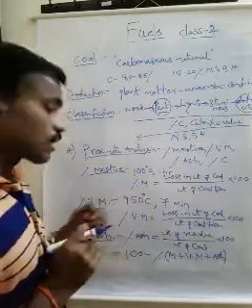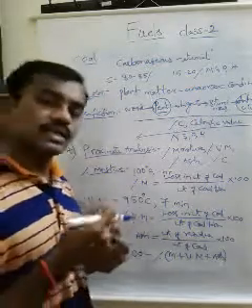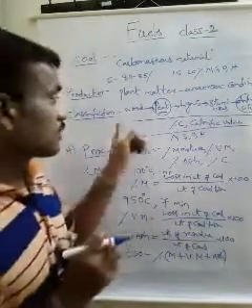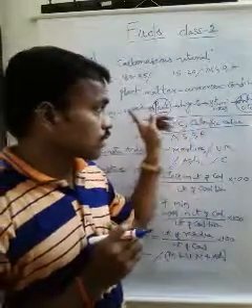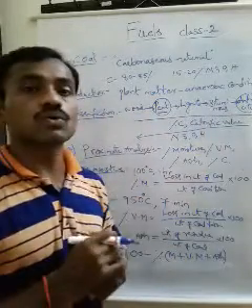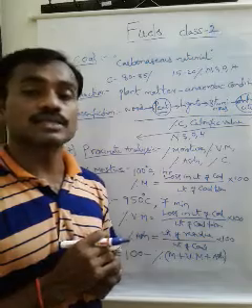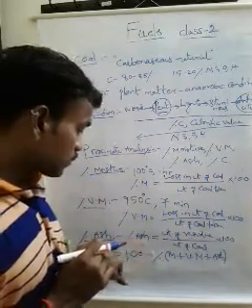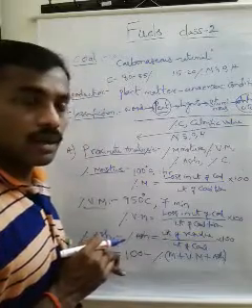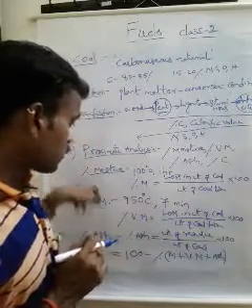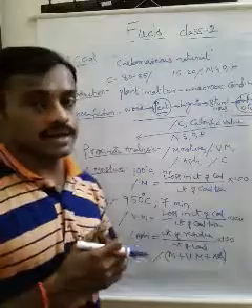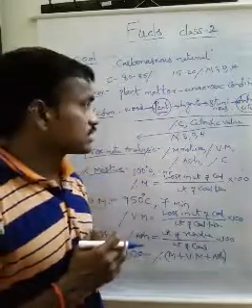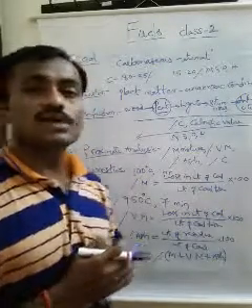Next one, carbon percentage. With increase of carbon percentage, calorific value of the fuel or coal increases. So good coal should contain high percentage of carbon. Okay, so good coal contains a high percentage of carbon and less percentage of moisture, volatile matter and ash. Okay, so it is about proximate analysis of the coal.